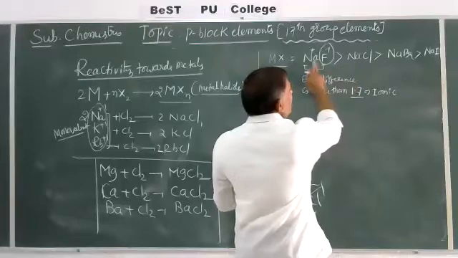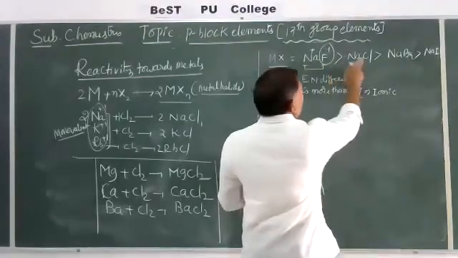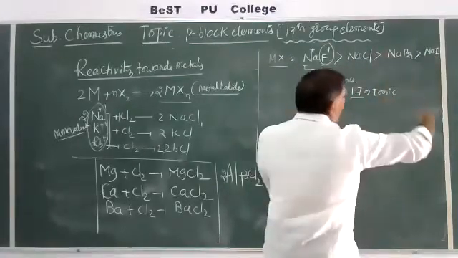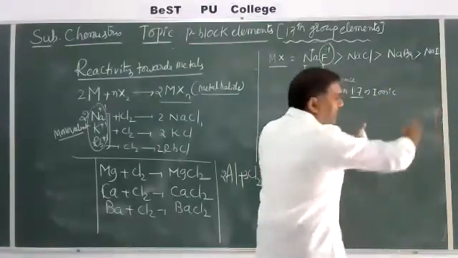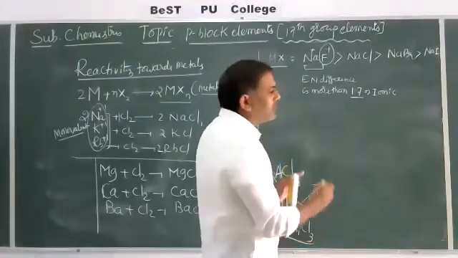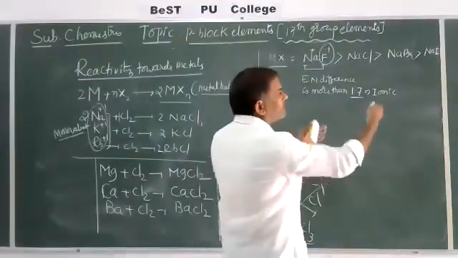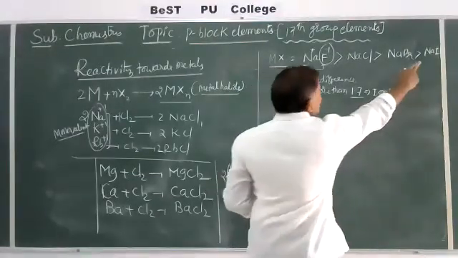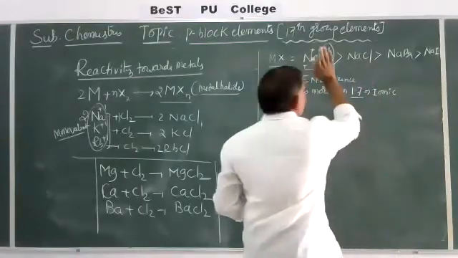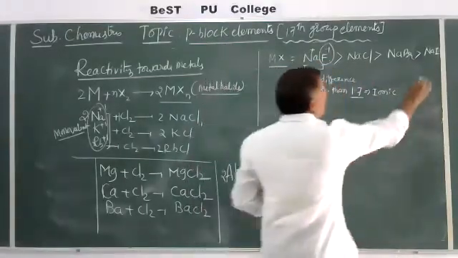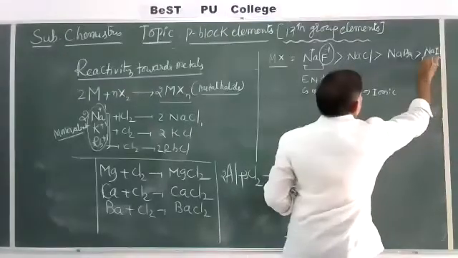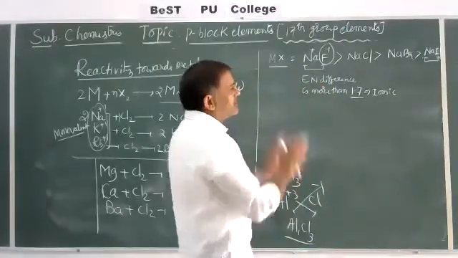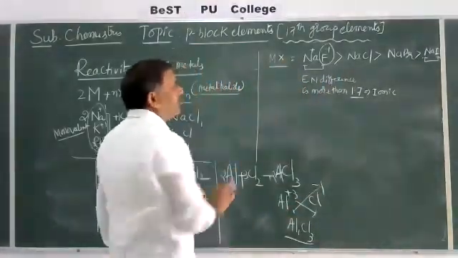Because the cation Na is the same for a given series, the anion is F minus, Cl minus, Br minus, I minus. From top to bottom, what happens to electronegativity? It decreases. Electronegativity decrease means ionic character decreases, and covalent character increases. So this is covalent in nature, and this is ionic in nature. Here the electronegativity difference is less than 1.7, compared to this one, their electronegativity difference is less. That's why it is covalent in nature, and this is ionic in nature.